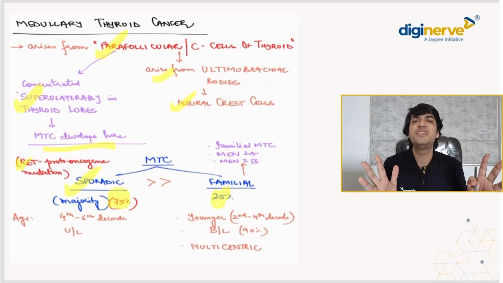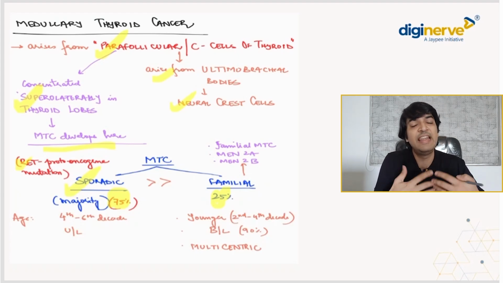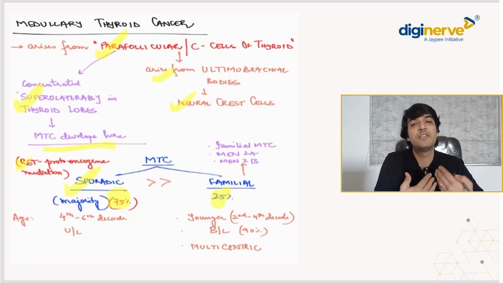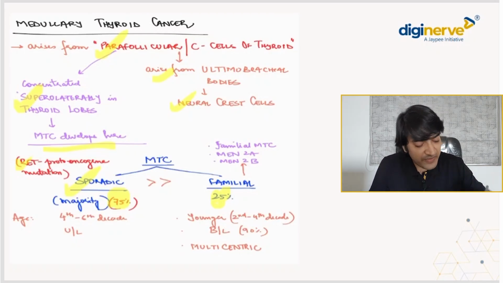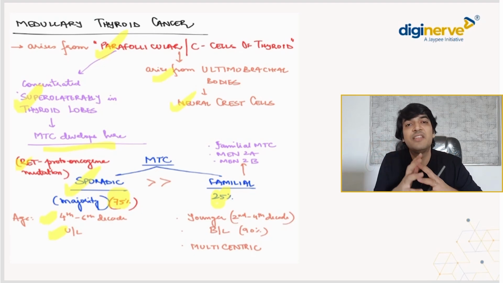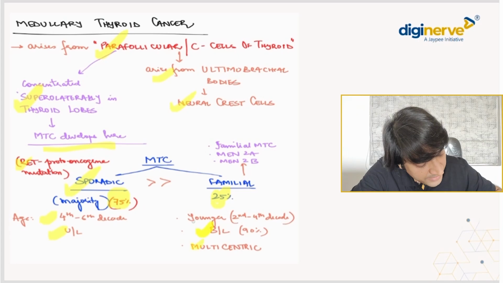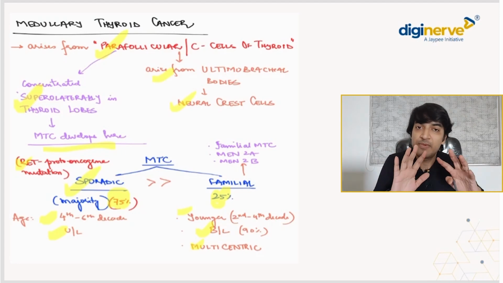Now, what is the differentiation between these sporadic and familial presentations? Sporadic MTC is going to present later, in the 4th to 6th decade, whereas for familial MTCs, we know familial cancers generally present in younger patients, so 2nd to 4th decade. And the other point of differentiation, beta, is that the sporadic ones usually occur unilaterally, whereas the familial ones will occur bilaterally and also will be multicentric. So these are the differences that you need to know between the sporadic and familial. However, remember that you cannot identify them just by looking from outside.